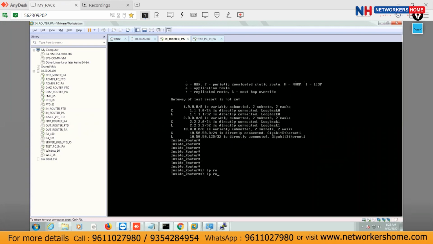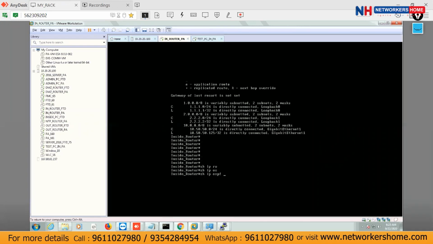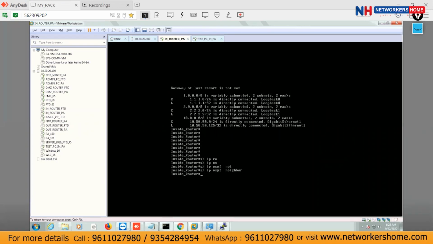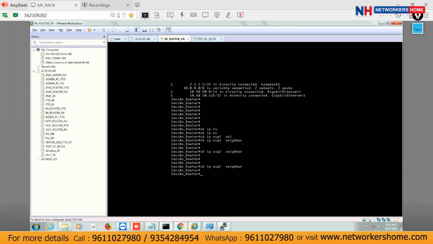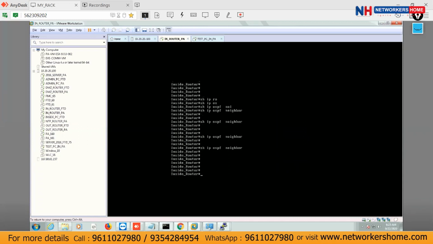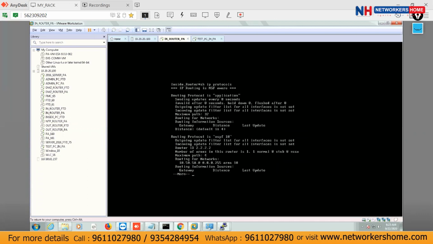Show IP OSPF neighbor. Wait for some time and after that your neighborship will come up. Show IP protocol. So the area is 10.